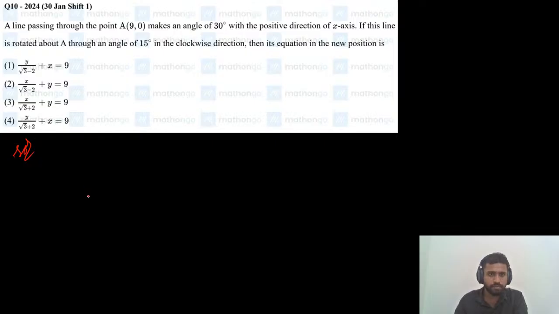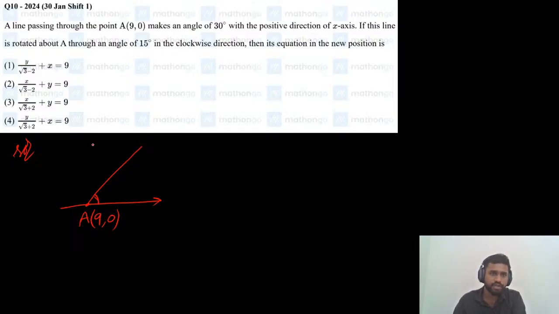So since A is lying on x-axis, we can take x-axis here. So let us consider this point as A, which is 9 comma 0. A line passing through 9 comma 0 and making an angle 30 degrees. Initially, it is making an angle 30 degrees with the positive direction of x-axis.